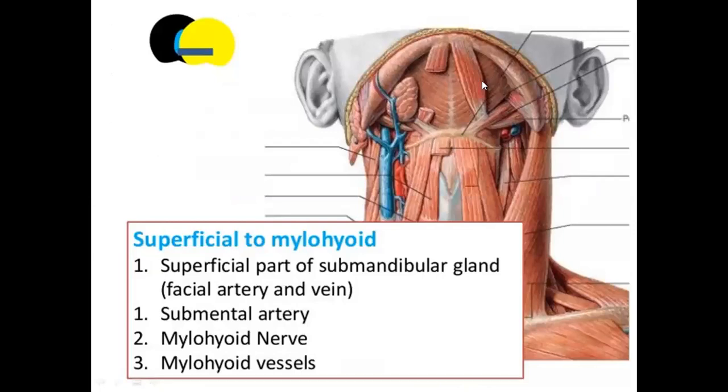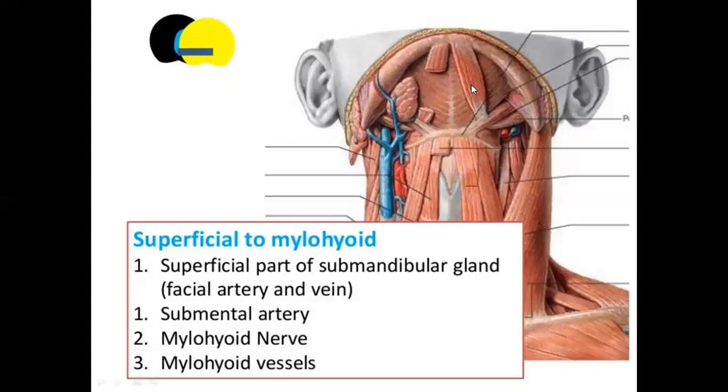This is again important in viva. The digastric muscle has an anterior belly and a posterior belly. The anterior belly is supplied by the nerve to mylohyoid, and the posterior belly is supplied by the facial nerve. What is the reason? The reason is embryological. During embryonic life, the anterior belly of digastric develops from the first branchial arch, and the posterior belly of digastric develops from the second branchial arch.